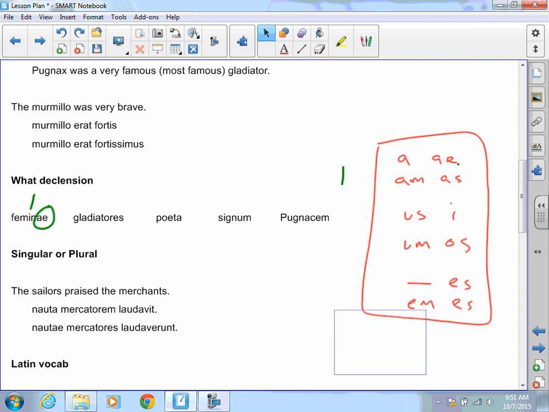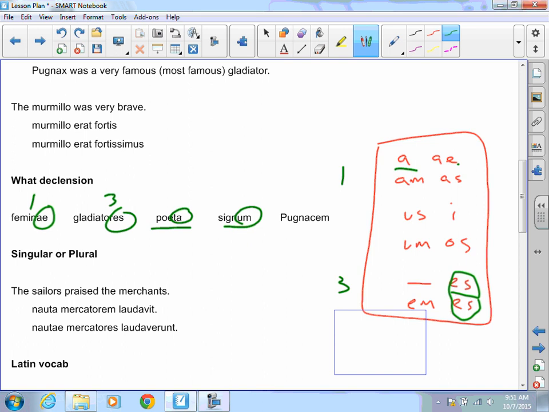Gladiatores has ES. I have two ES's right here, so that belongs to third declension. Poeta ends in A. That's first declension. Signum, UM. Here's my UM. It's part of the second declension. And then the EM is the third declension.